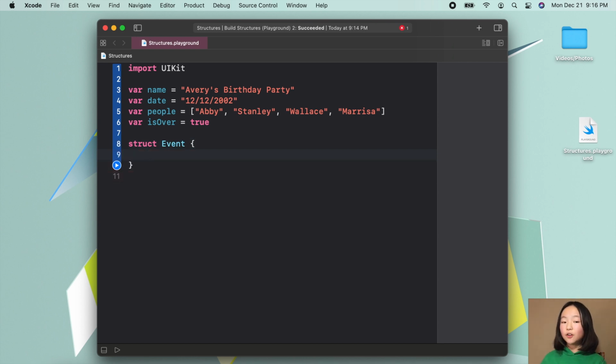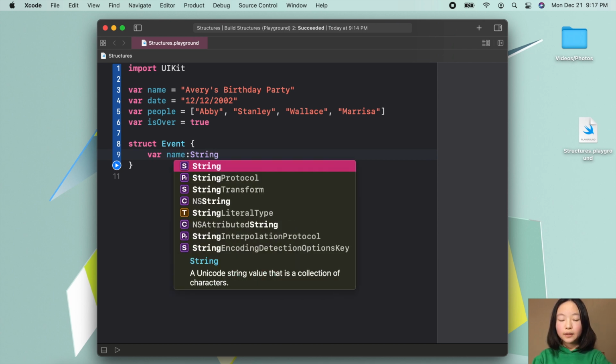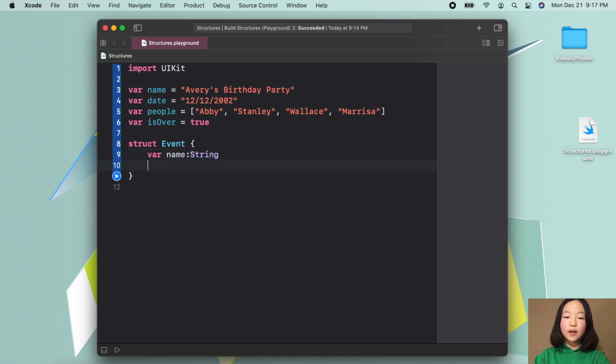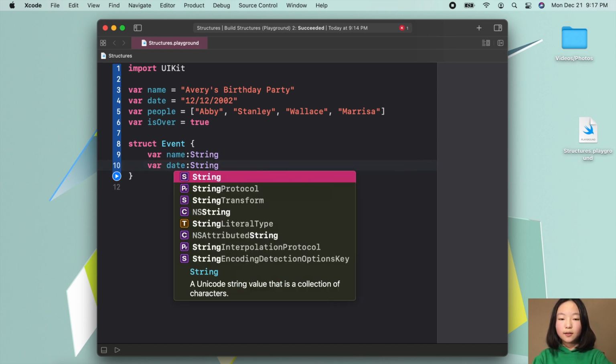And inside of these curly brackets, you will have all of your variables, your collections, and your functions. So let's go ahead and have a variable name that has a data type of string. And then we'll have another variable, date, and that'll also be a string.